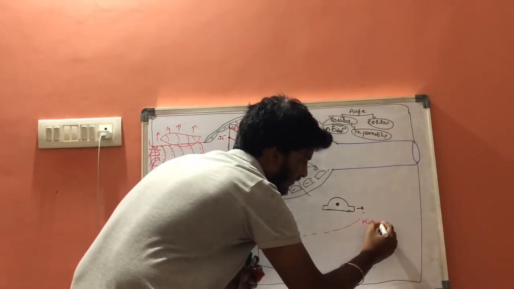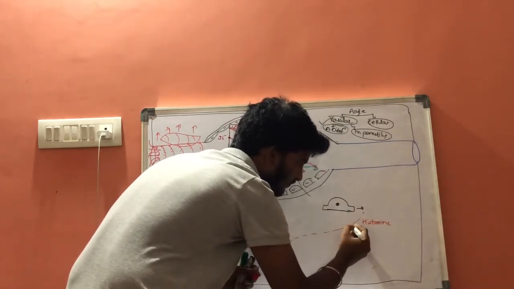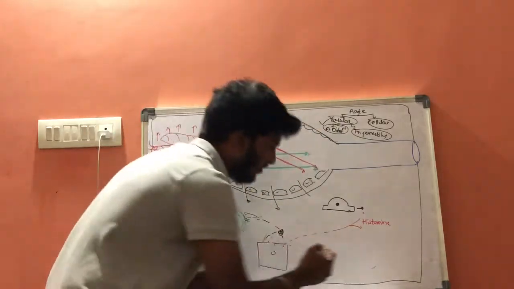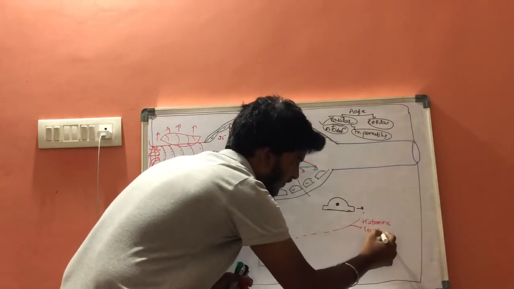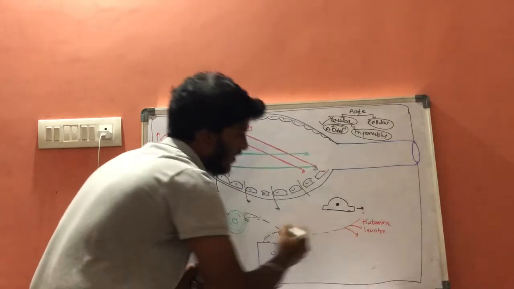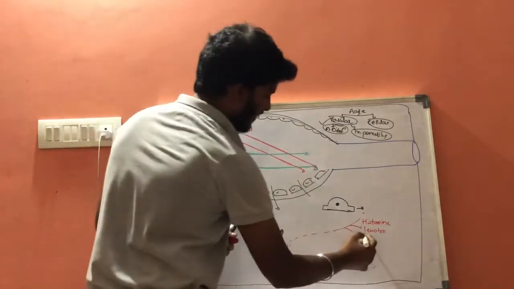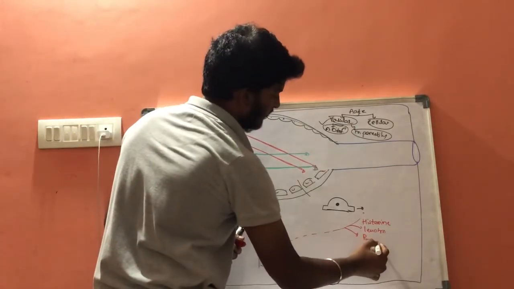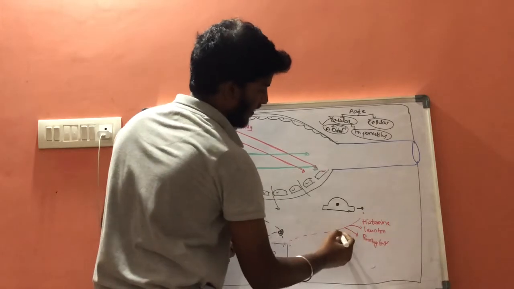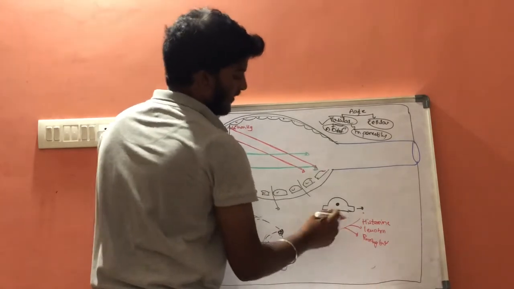These are histamine, leukotrienes, and also prostaglandins.